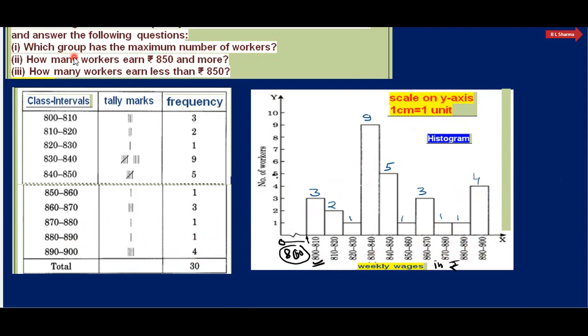Question number 1. Which group has the maximum number of workers? कौन सा ग्रुप है जिसमें सबसे ज्यादा वर्कर्स है? देखिए ये रहा. The maximum workers are in the group 830 to 840, and that is 9. सबसे ज्यादा यही है. So our answer will be 830 and 840, that is the answer.